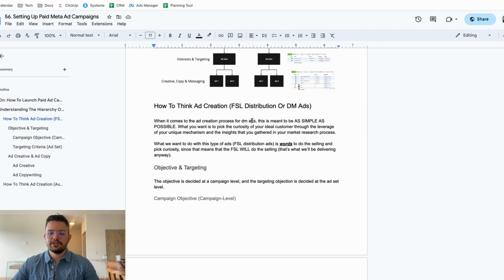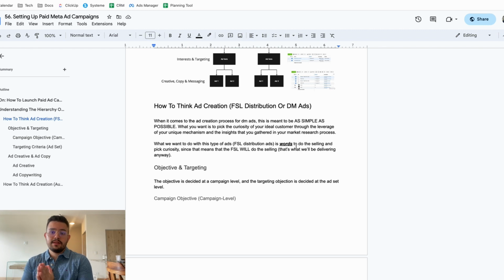So when it comes to the ad creation process for DM ads, guys, this is meant to be as simple as possible. What you want to do is pick the curiosity of your ideal customers through the leverage of your unique mechanism and the insights that you generated in your market research process, okay? Because remember, what we want to do with foundational sales letter ads or DM ads is run ads that leverage words to do the selling for us and pick curiosity. That's literally all we need.